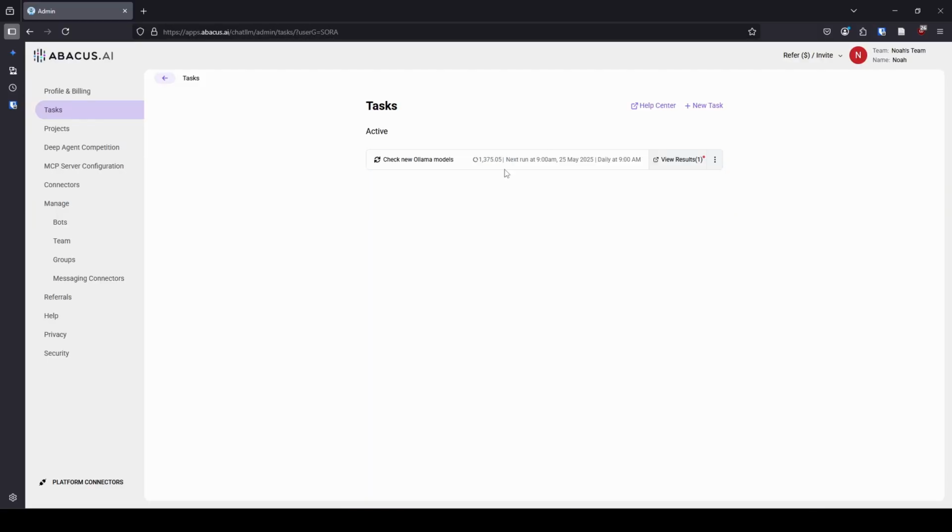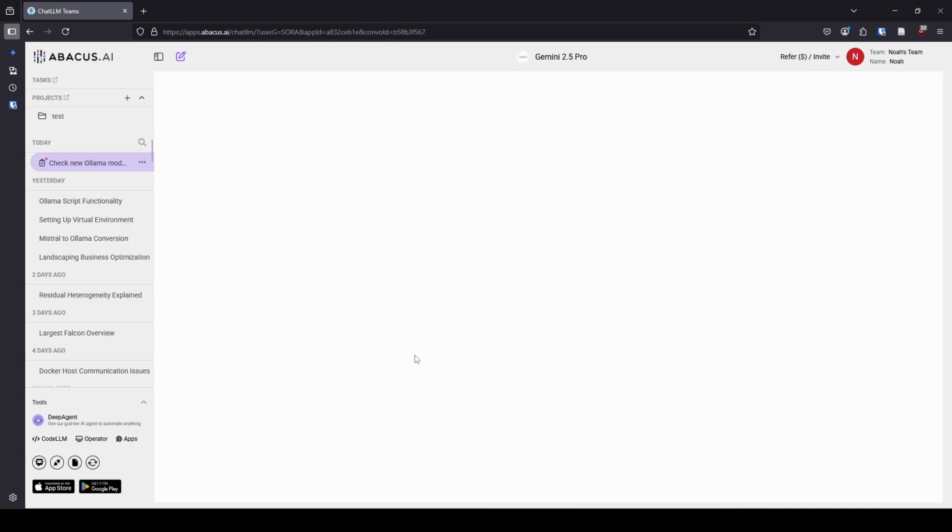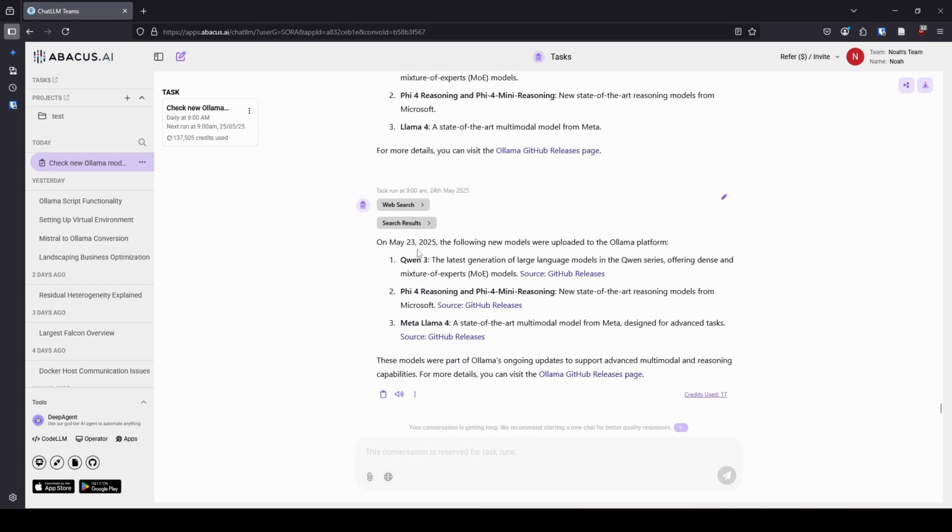So I think last time I made this video, I had just started using tasks, and I've been using it since then. As you can see, I have set up a task that checks for new OLLAMA models every single day. It runs at 9 a.m. and when the results are ready, it just tells me. So if I click on view results, we'll see what it says. Let's see, on May 23, that was yesterday, the following models were uploaded to the OLLAMA platform.